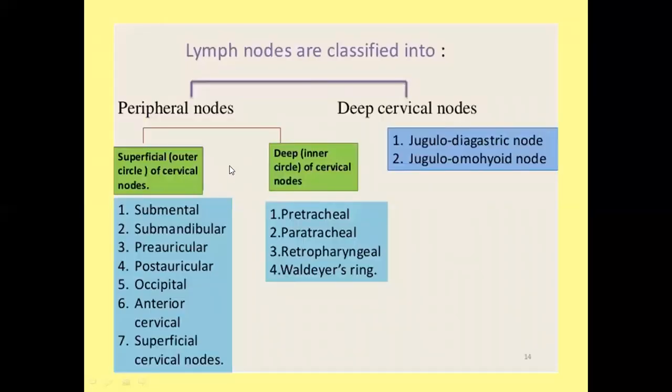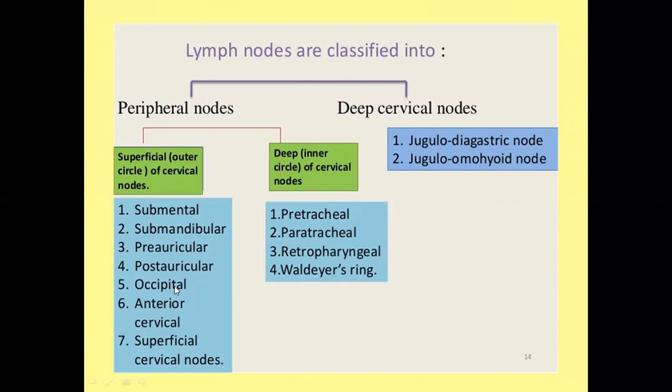This is the table showing the lymph node classification. There are the peripheral group and the deep cervical group. In the peripheral group, there are the superficial group and the deep group. The superficial group is known as the outer circle, and the deep group is known as the inner circle.